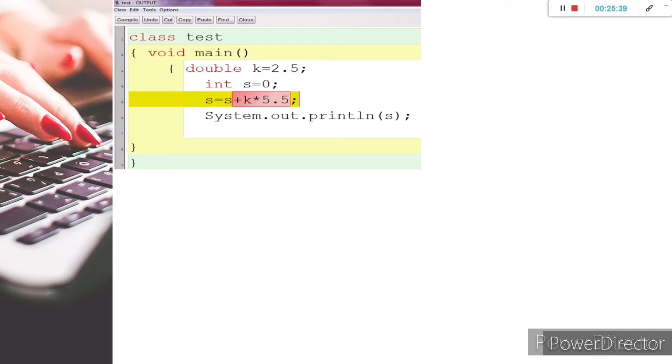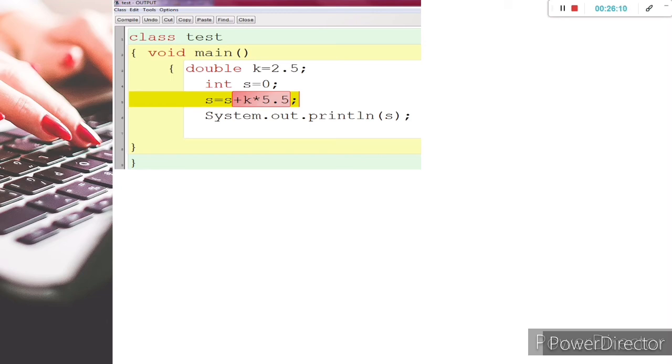Next one: double k equal to 2.5, int s equal to 0, s equal to s plus k into 5.0. You will 100% get an error because s is an integer and k is a double. An integer cannot hold a double because double is higher precedence, that's why we'll get this error.